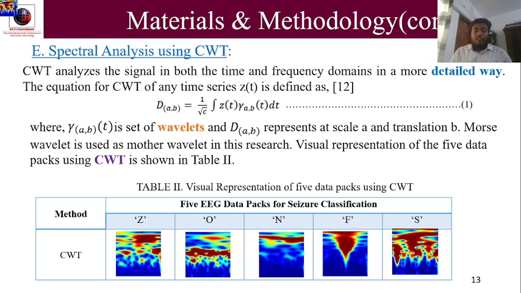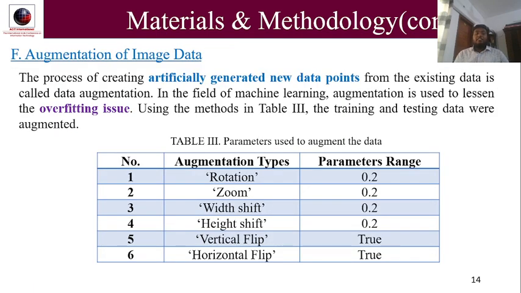CWT used for image creation. Table 2 shows the overall image created for different classes using continuous wavelet transform. Augmentation of image data. The data are augmented to create artificially generated new data points from the existing data to reduce overfitting. Table 3 shows the parameters used to augment the data.